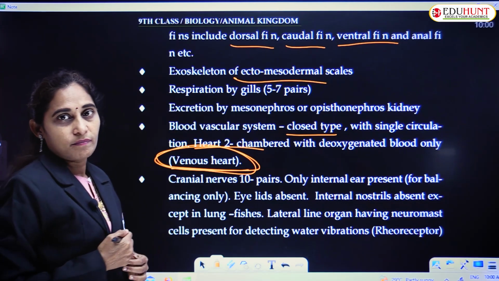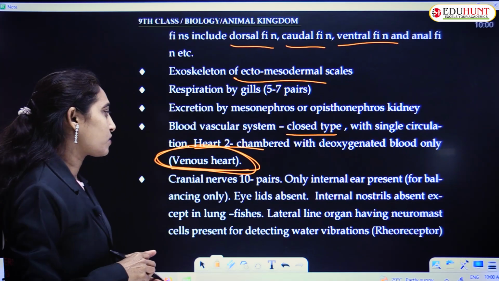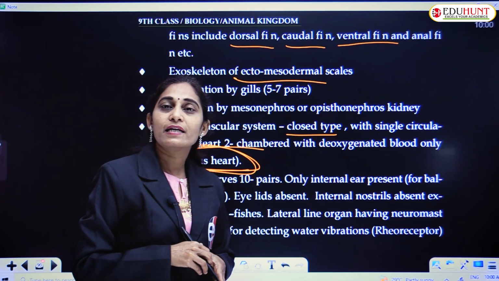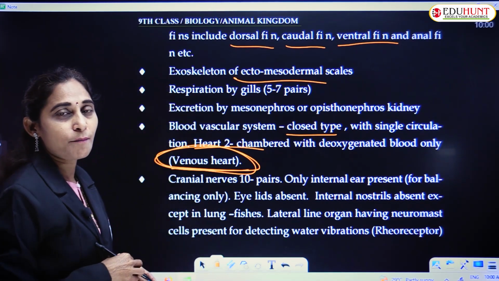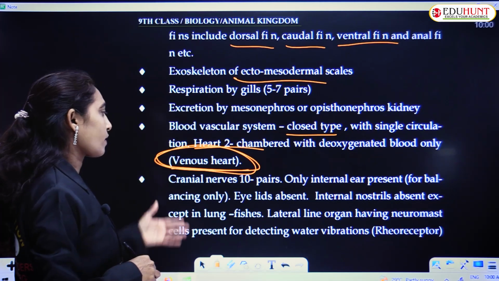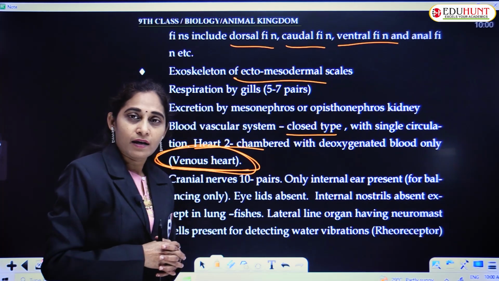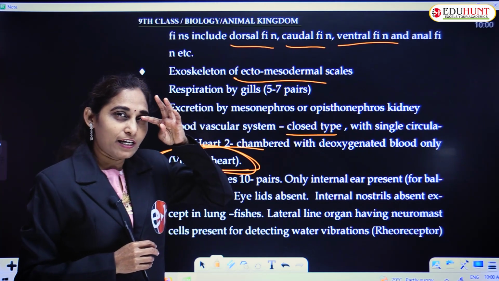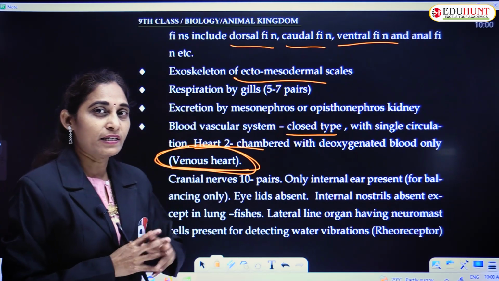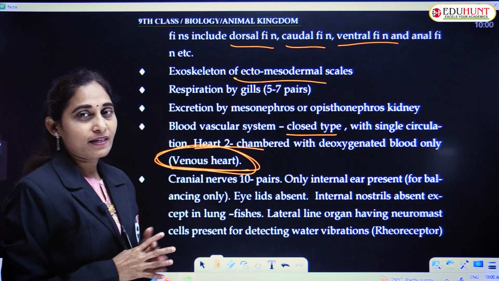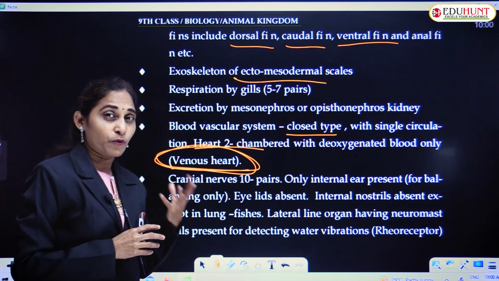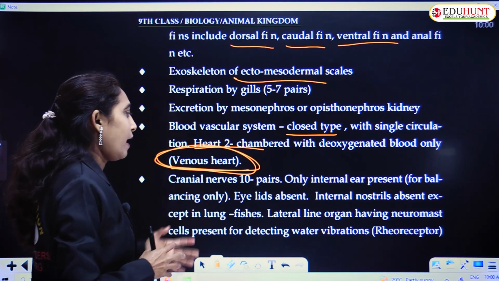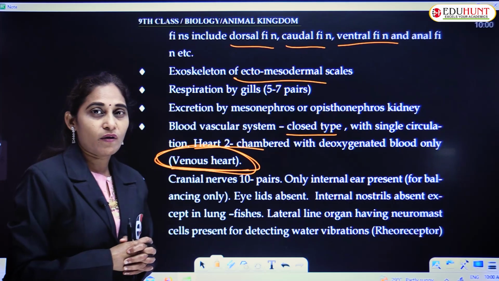Cranial nerves. 10 pairs of cranial nerves are there. Only internal ear is present and it is a balancing organ. Eyes are there but eyelids are not present. Ila fish ki eyelids untaya? Undavu kada. Only the nictitating membrane that helps to protect the eyes. Eyelids are absent.